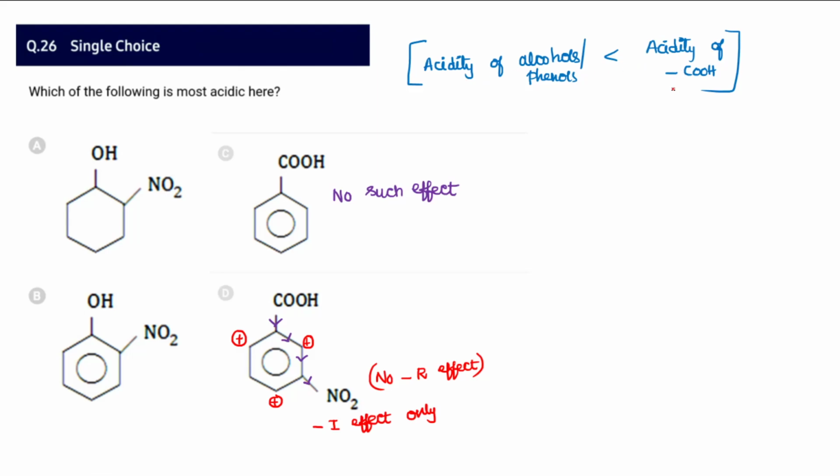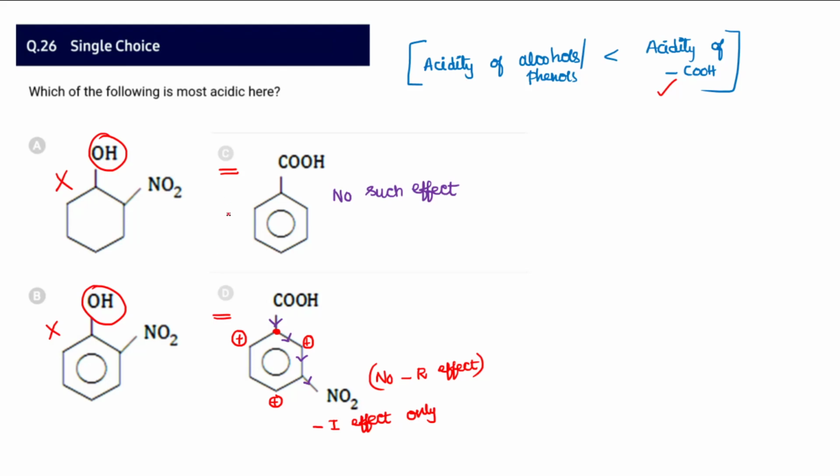And 26, which of the following is most acidic here? We know carboxylic acids, due to equivalent resonating structures, are more acidic than alcohols or phenols. So option A and option B are ruled out, as one is phenol and the other is cyclohexanol. Only option C or option D remain, because both are carboxylic acids. But NO2 is present in option D, which exhibits a minus I effect on the carbon attached to the COOH. The other carbon doesn't have any minus I effect, so D should be a somewhat better option than C.